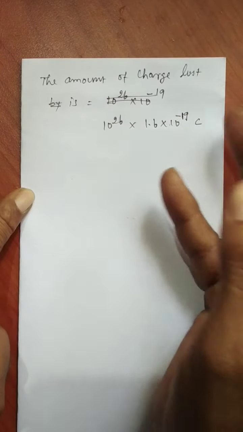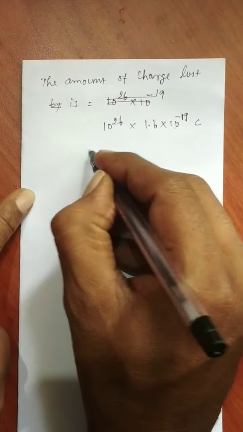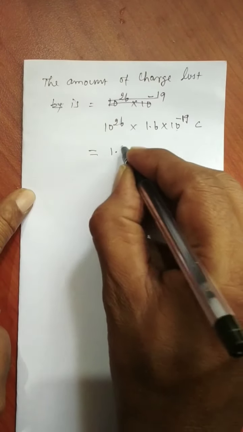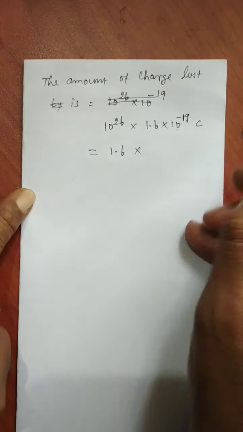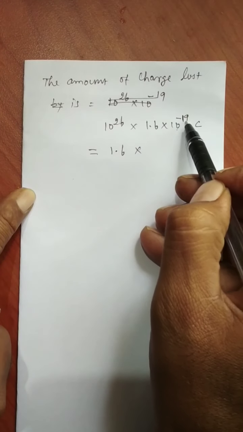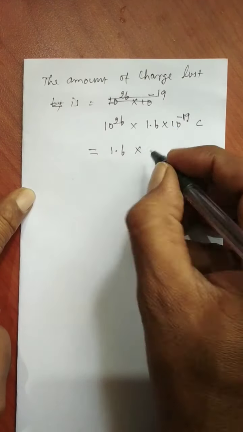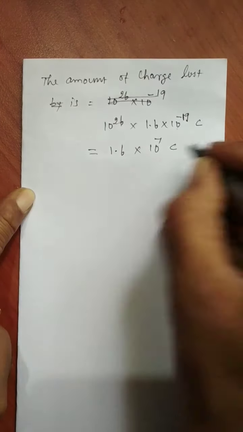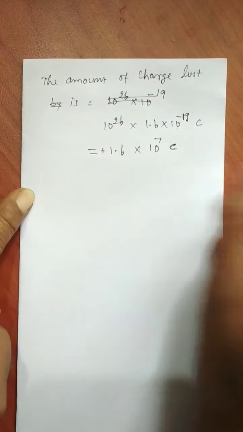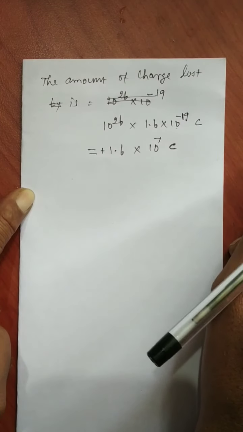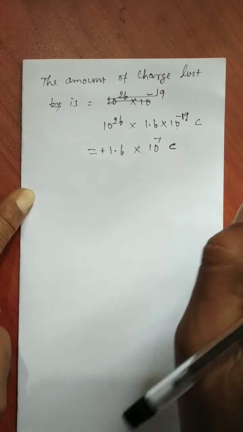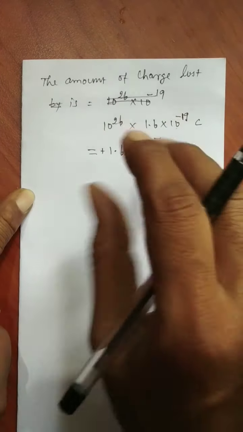You become positive in nature. So what is the value that is going to come here? 1.6 into 10 to the power of 26 into 10 to the power of minus 19. You will get 10 to the power of 7 coulomb. Plus 1.6 into 10 to the power of 7 coulomb. Actually, you are going to lose the electrons, minus 1.6 into 10 to the power of 7 coulomb, so that you have gained the positive charge.